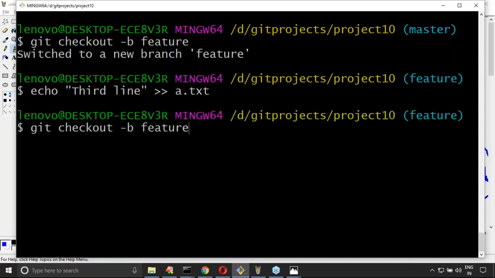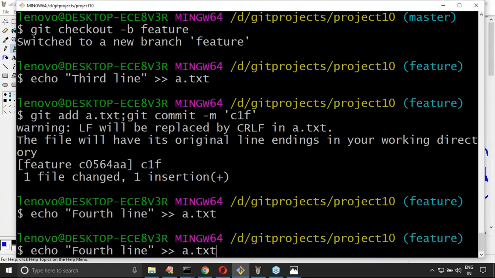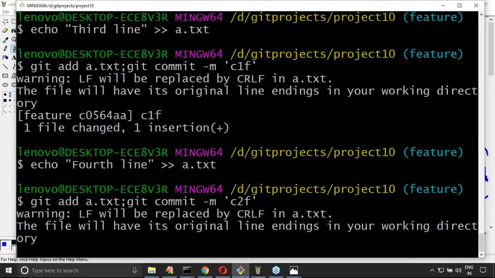Now let me do the commit operation, c1f. Yes, completed. Now let me add the fourth line also. Now the fourth line is also added. Now commit c2f. That's all.